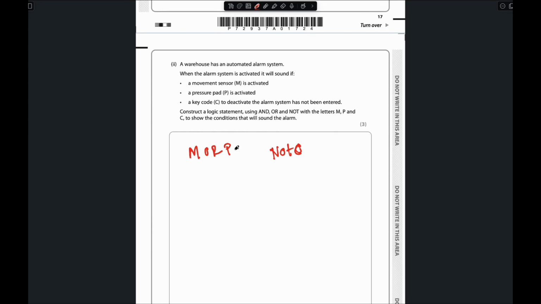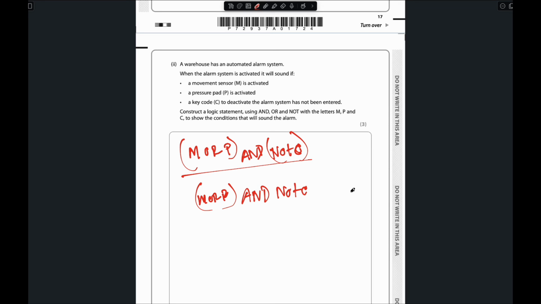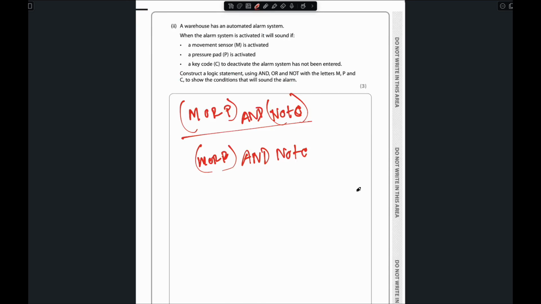NOT C. So now we have to think this and this both must be true. So how to add the true? I always mention, for both must be true, we need to include AND here. So the answer will be this: M or P and NOT C. If you want to add a bracket also okay. If you don't want to add the bracket, that one also okay.